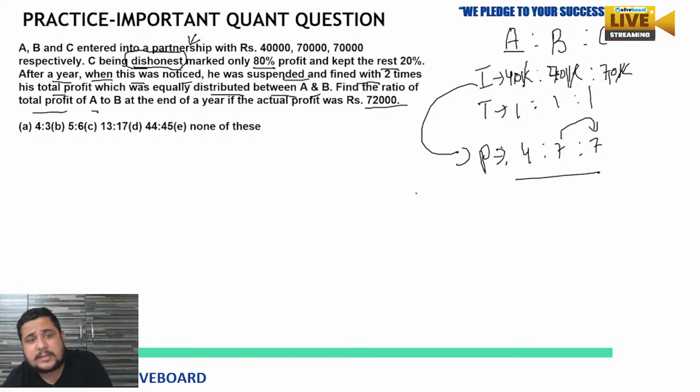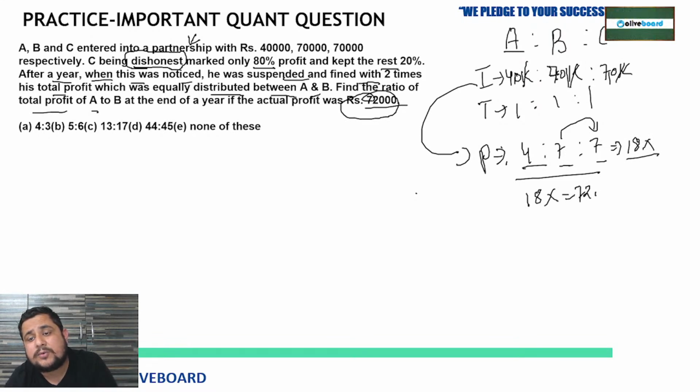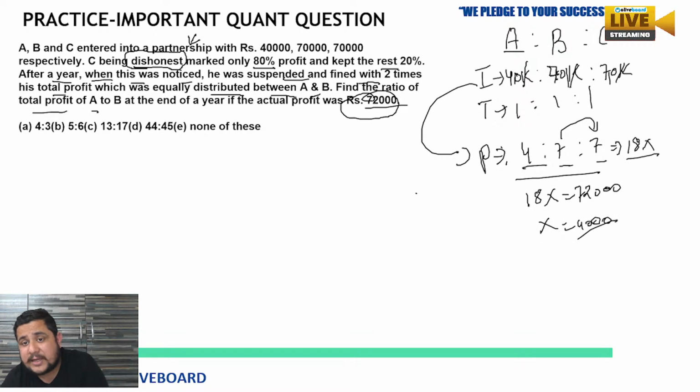Now, after this, we will see the changes. Total is 4, 7, and 7, so total profit is 18x. And what is given? Overall actual profit was 72,000. So 18x equal to 72,000, so x will be equal to 4,000. Now we have the value of x. But we cannot get the ratio from here because the condition is different. They have put up another case, that there is a dishonest person.